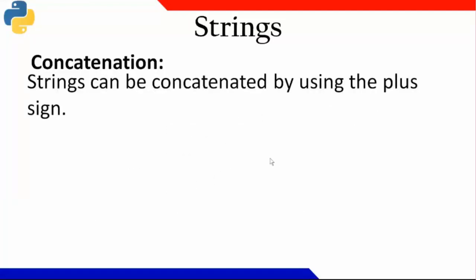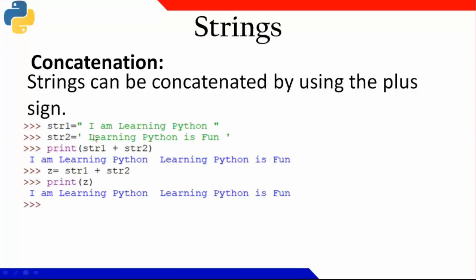Similarly, I have an operation that is concatenation. Already I have told you regarding the print statement. I can use the plus symbol for concatenating two strings. Let us say string 1 is "I am learning Python". String 2 is "learning Python is fun". Then if I am doing a plus operation, I can write it in this way. Similarly, I can assign a variable for this also, and I can print the same thing.